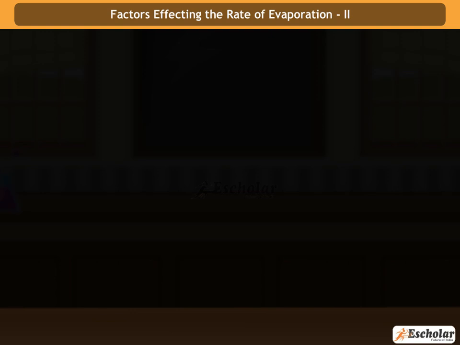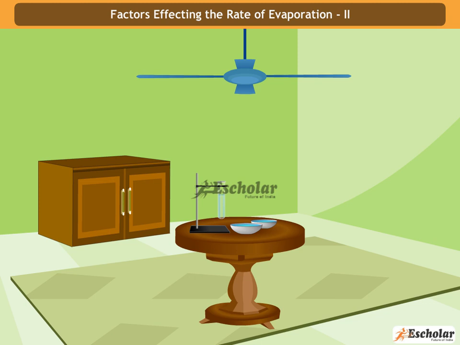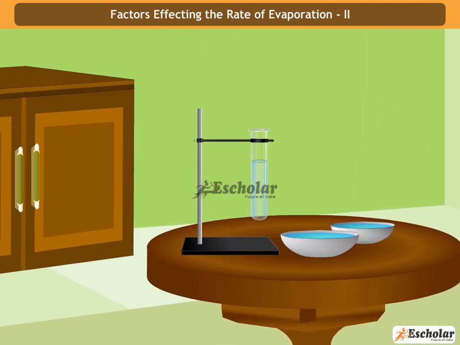Factors affecting the rate of evaporation. The rate of evaporation increases with increased surface area. Let us explain with the help of an activity. Take a test tube and two china dishes and fill them with the same amount of water.